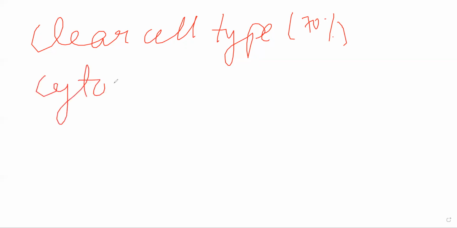So cytosol is clear. What will happen is, this is clear specifically because that cytoplasm will lose all of its glycogen granules, and it will lose all the lipids. Okay? Whenever it is developing into a tumor, it will lose all the glycogen and it will lose lipid, because of which it will look like a very clear type of cell. Okay? And the majority of these clear cell tumors are very well differentiated. You will be able to see clear distinction between cells. Okay? You will see vasculature appearing in that area, you will see trabeculae. It will be a very solid type of tumor. Okay? This is the most common. Then the next most common will be papillary type.